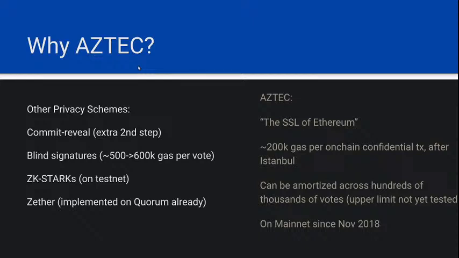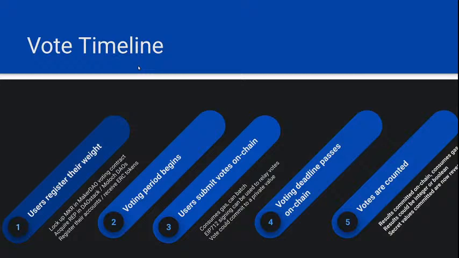And AZTEC can be amortized across hundreds or thousands of votes. So this 200K gas is actually, you divide it by 100 or 1,000 votes in elections. The upper limit has not been tested, at least not by me yet. The AZTEC team probably knows how far you can take this. And it's been on mainnet since November 2018. But they had a trusted setup recently, so you don't have to rely on their published trusted setup. I participated in the ceremony a few months ago, and there are a lot more parties, stakeholders now, to ensure AZTEC's future.